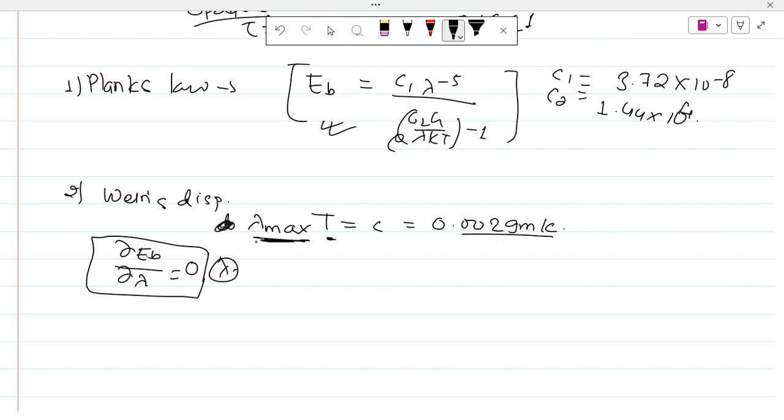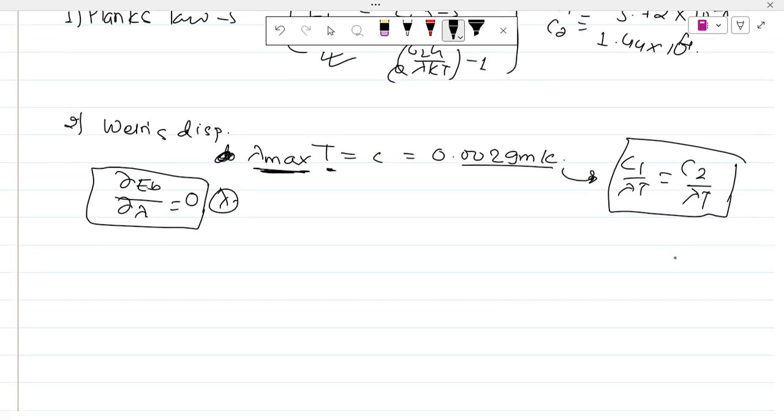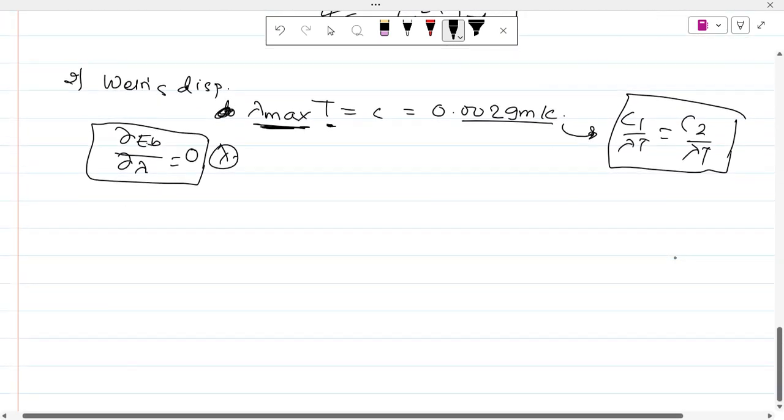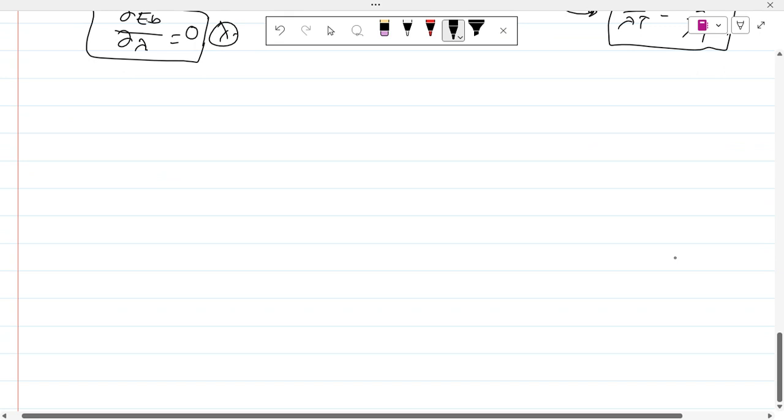So how do we get the max value of this? Mathematically, we differentiate this equation, or simply Planck's law. And what will it get us? If we differentiate, we get C1 equals to C2 over lambda T. This is Wien's displacement law: lambda max T equals the constant 0.0029 mK.